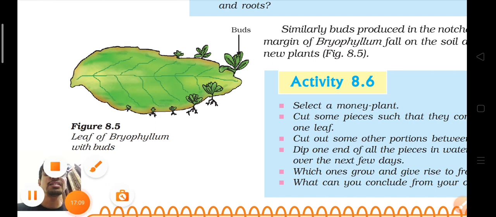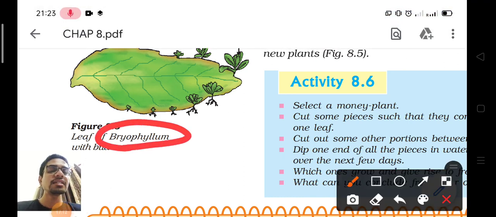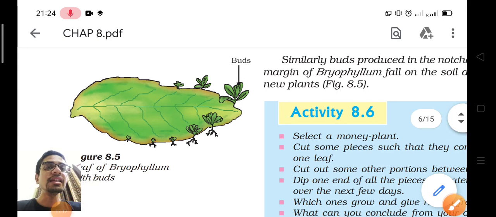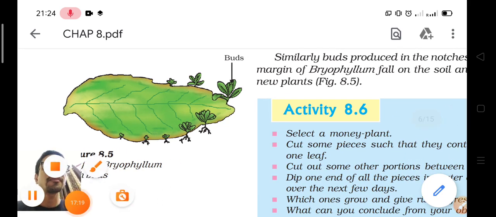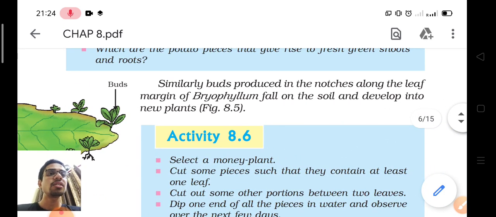So there is a plant called bryophyllum. In this, reproduction takes place by its leaf. So you can see, when you grow the leaf, buds are produced in the leaf, right? Buds are produced in the notches along the leaf margin of bryophyllum.